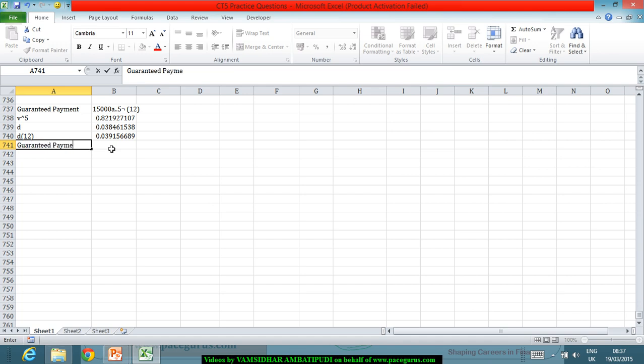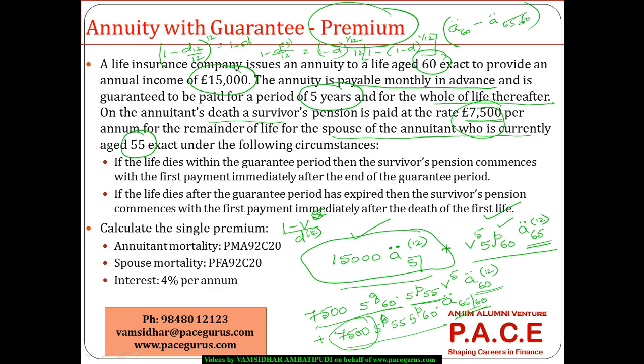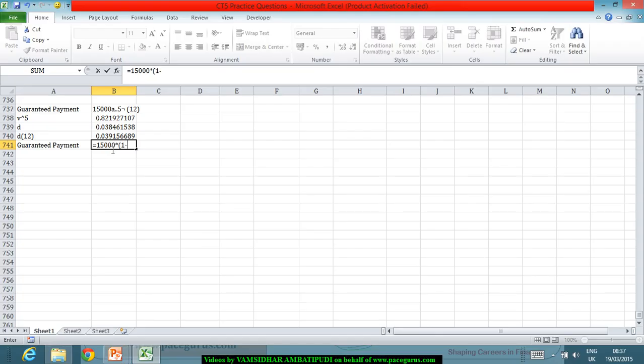The guaranteed payment for the first part comes out as 15,000 times 1 minus V to the power 5 by D12. 1 minus V to the power 5 by D12 works out to some 68,000. 68,215 comes out as the first part. 1 minus V to the power 5 divided by D12 comes out to me as this particular number.